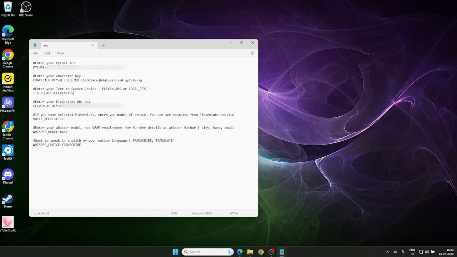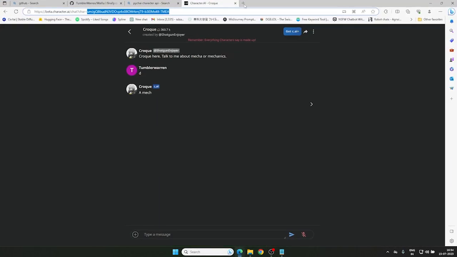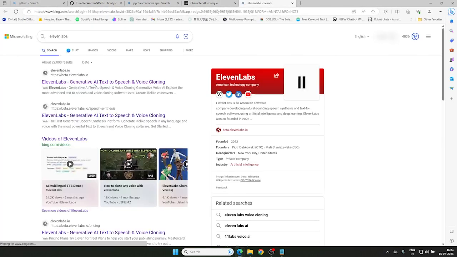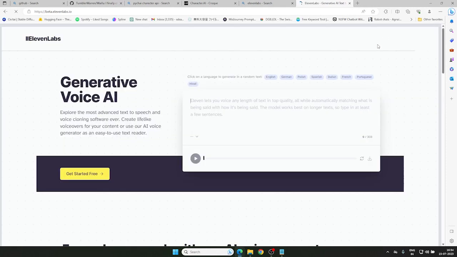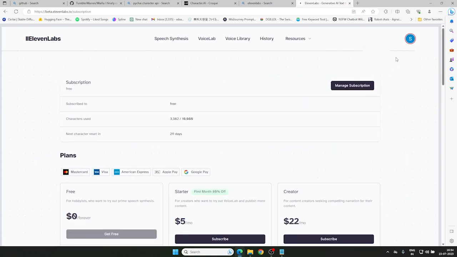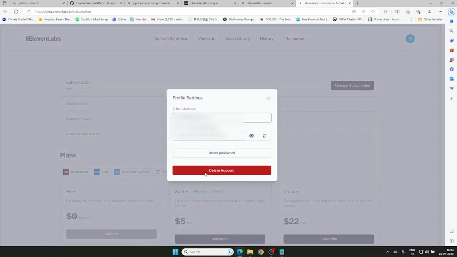And also you have to find your 11 Labs API key. How do you find it? Just go to 11 Labs, and from here, from profile, you can see the API key. You have to unhide it and then copy it.